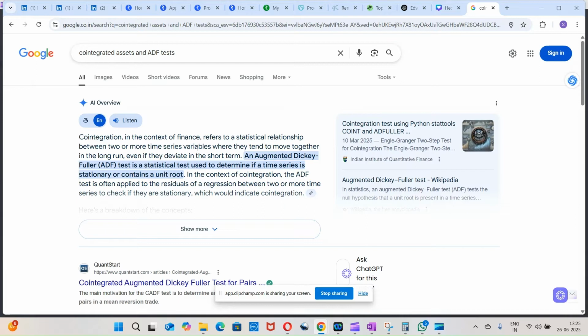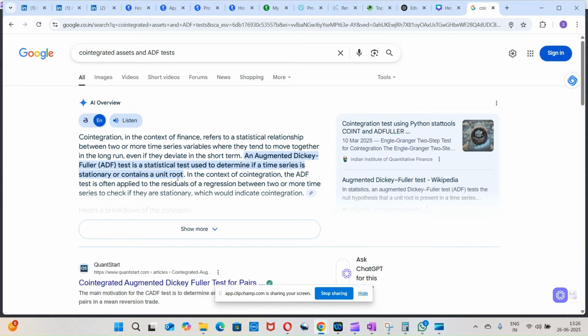That is what co-integration is: they tend to move together in the long run, but in the short term they can deviate from the mean. And the ADF test, the augmented Dickey-Fuller test, is a statistical test used to determine if a time series is stationary or contains a unit root.